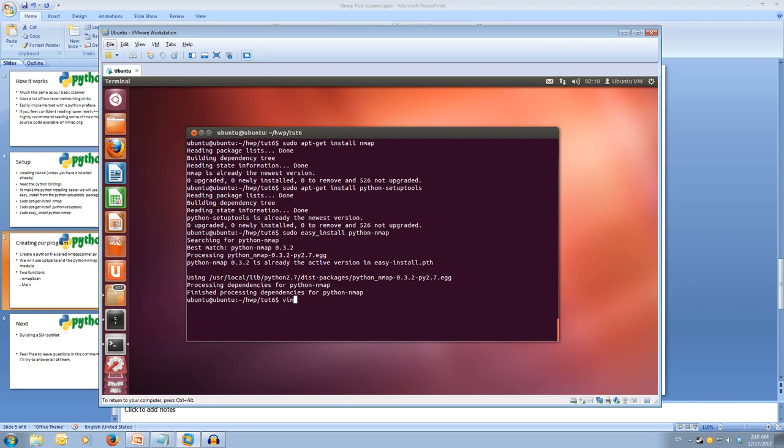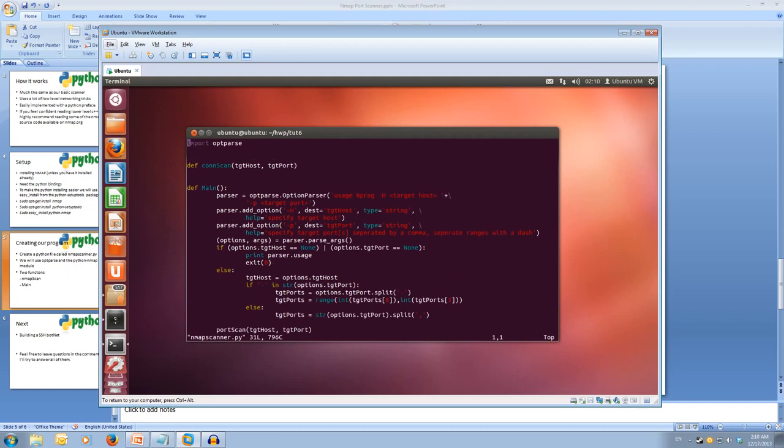Okay, so I'm going to open up my file. It's going to be nmap scanner.py, and as you can see, I've got a lot of the code from the basic port scanner. I've just removed the two functions at the top, the port scan function and the conscan function, and I've also removed the socket and the threading.